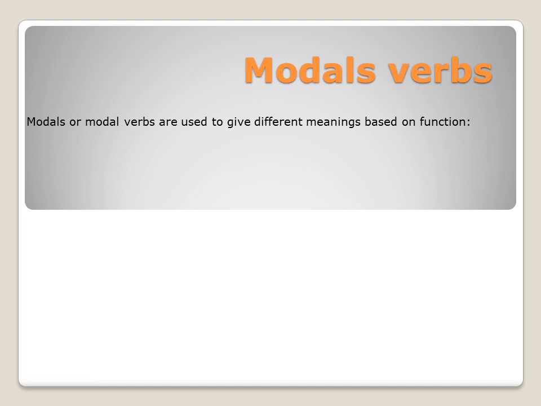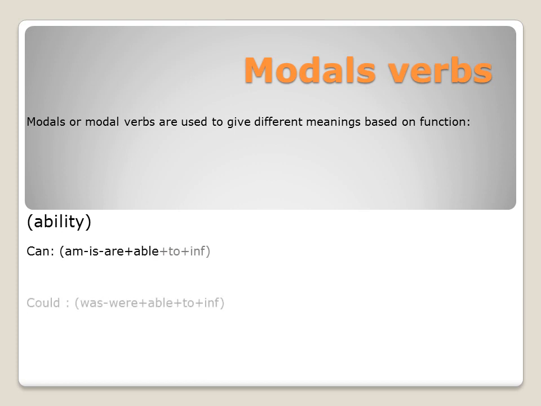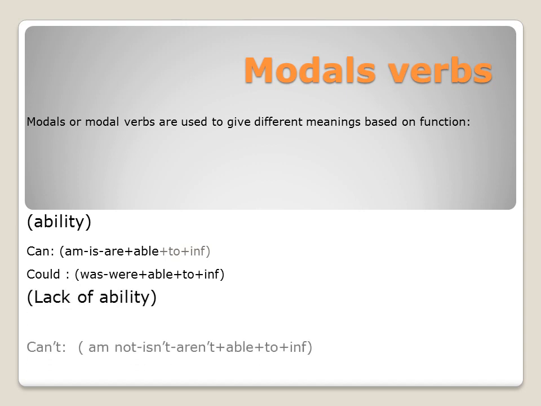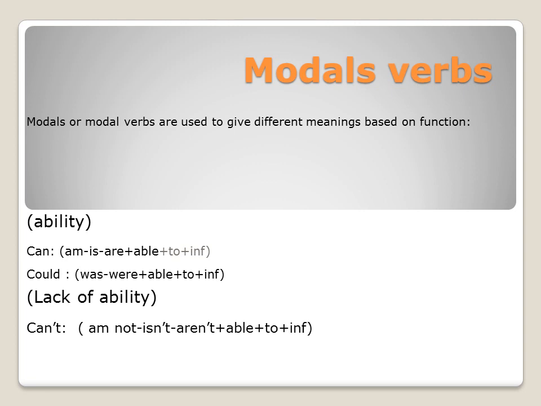So modal verbs are used to give different meanings based on function. For ability, you can use can, as I told you, am, is, are able to plus infinitive, could or was, were able to plus infinitive. For lack of ability, use can't, am not, isn't, aren't able to plus infinitive. Couldn't, wasn't, weren't able to plus infinitive.